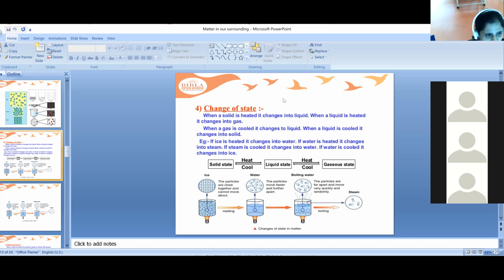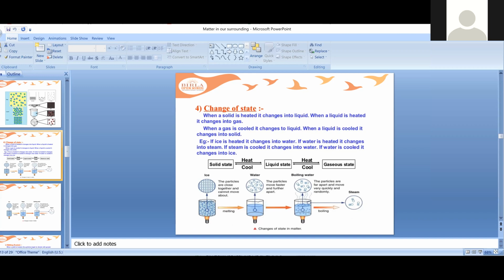Yes. So now can you tell me what is a change of state? Yes, ma'am. Tell me what is a change of state? I want Ritvik Rao to tell me about change of state. Can you give me one example of change of state? What have you observed? Ritvik Rao, are you there? Ritvik, speak up. Charan, can you hear me?